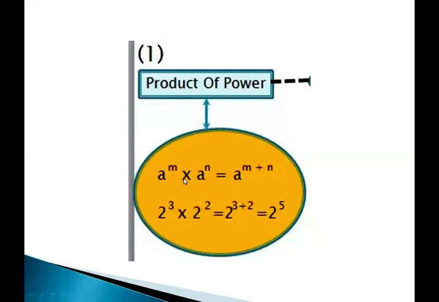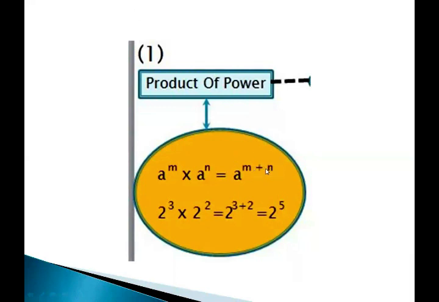It says that for the product of different powers having the same base, as we have here, a to the power m multiplied by a to the power n, meaning the product of two expressions which have different exponents but the same base, the exponents are added and the base remains the same. Because the bases are the same, there will be no change in base; only the exponents of both factors will be added.